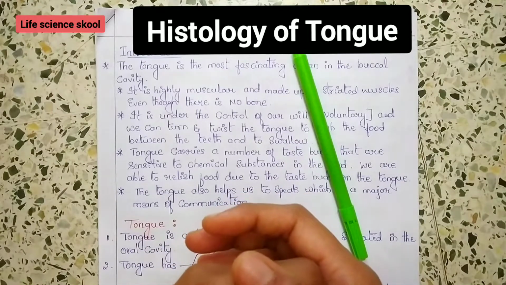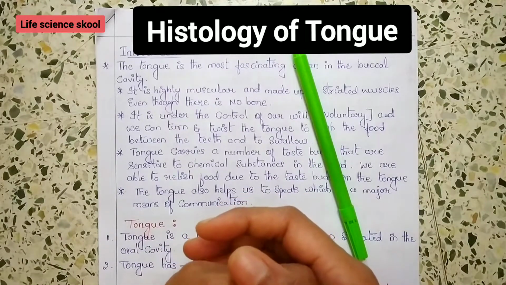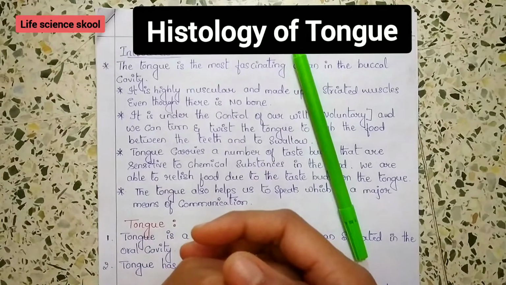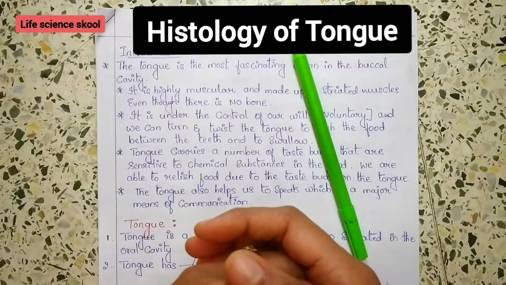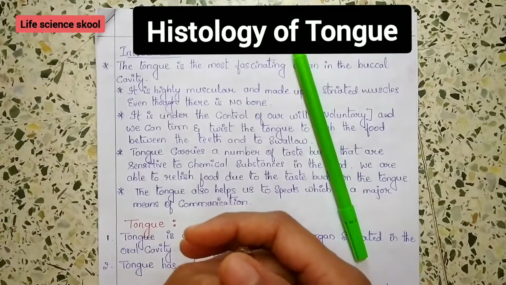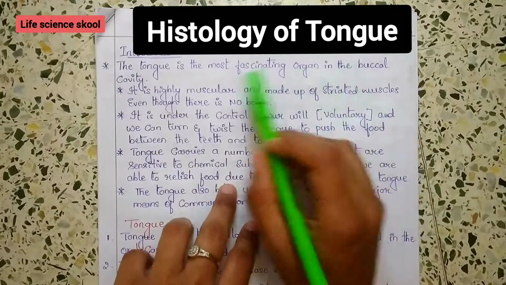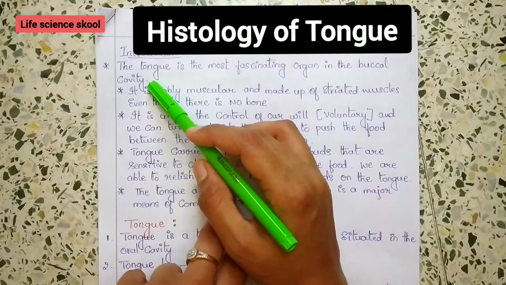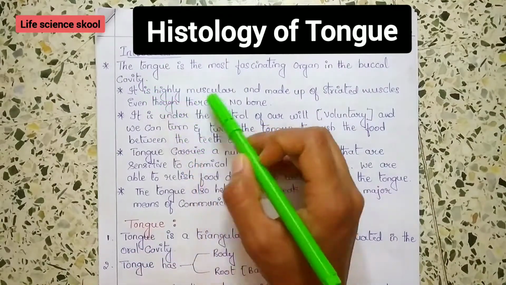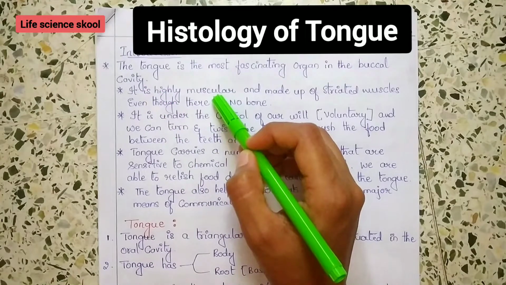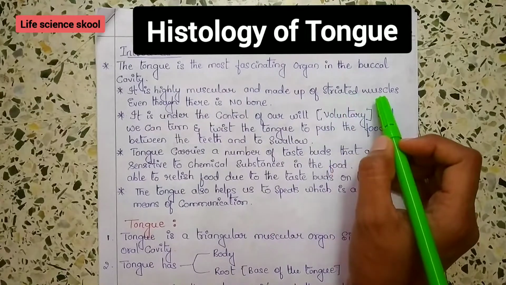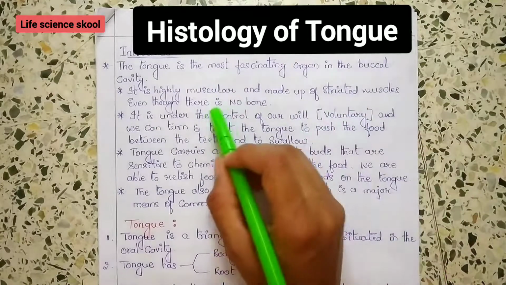The tongue has taste buds, so that we are able to enjoy and cherish the food. That's why we can say the tongue is the most fascinating organ in the buccal cavity or oral cavity, and it is highly muscular. It is made up of striated muscles even though there is no bone.